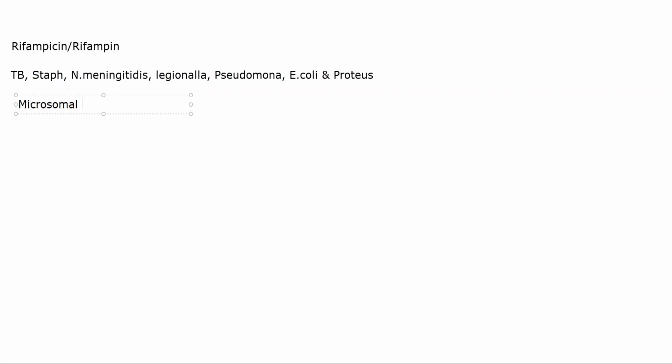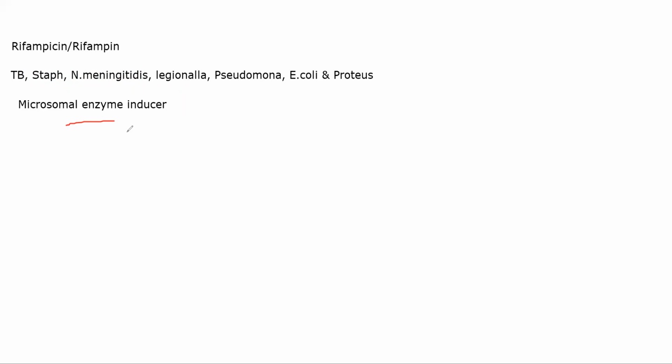Microsomal enzyme inducer. Be careful when you're giving it with other drugs which are relying on microsomal enzymes. इसका मतलब क्या होता? If it is a microsomal enzyme inducer, it means that it is increasing the level of your microsomal enzymes. Microsomal enzymes are your liver enzymes, which are responsible for metabolism of other drugs as well.